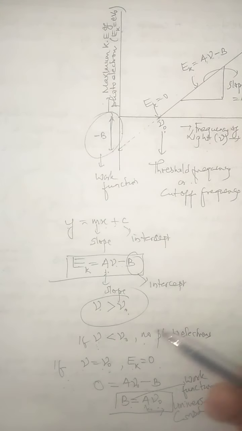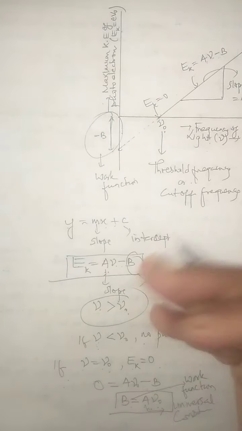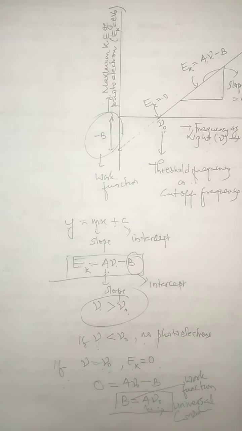So in this situation, a scientist named Albert Einstein further took this experimental observation made by the two scientists and made an important conclusion, especially by applying one of the natures of light, saying that light consists of small packets, a bundle of packets, particles which are called photons. The concept of the photon and the explanation of the photoelectric effect by Albert Einstein you will learn in the next YouTube video.